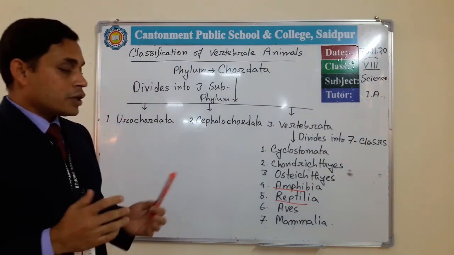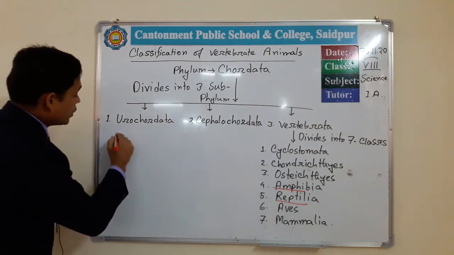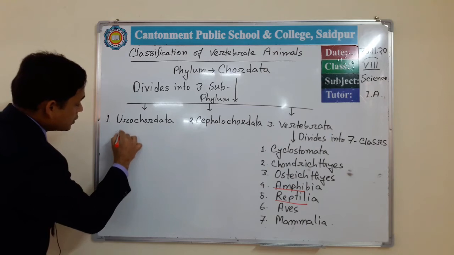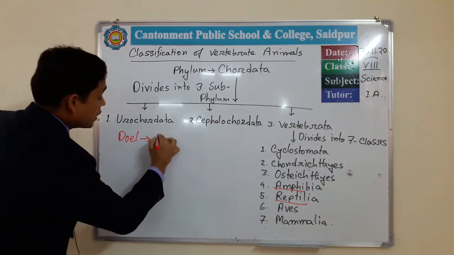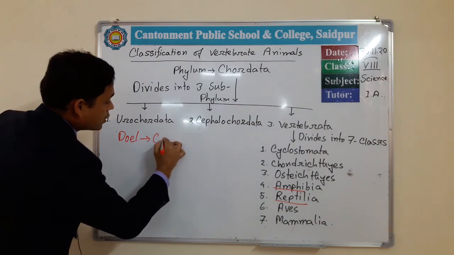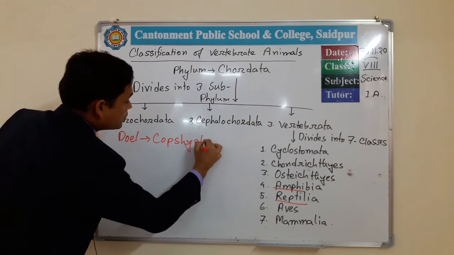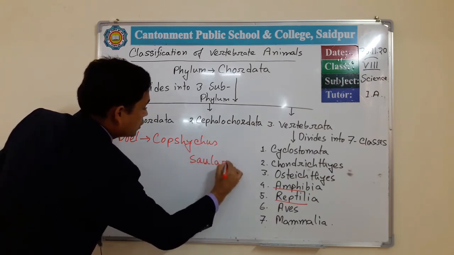For the example, you can mention the national bird of Bangladesh. In Bengali this is Doel. The scientific name is Copsychus saularis.